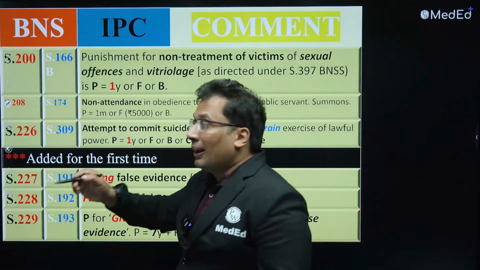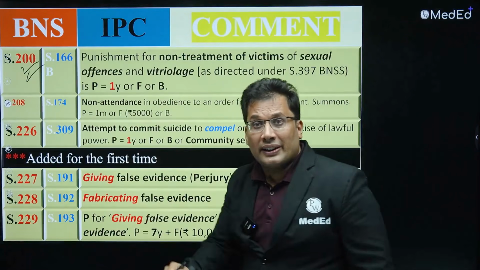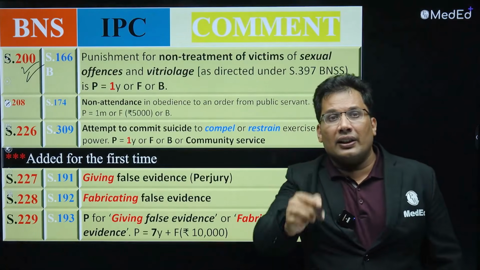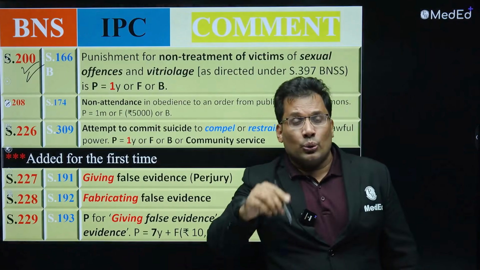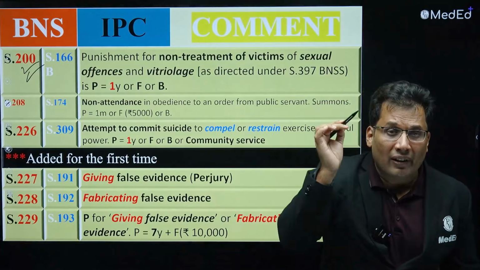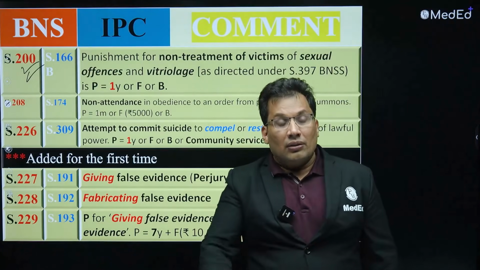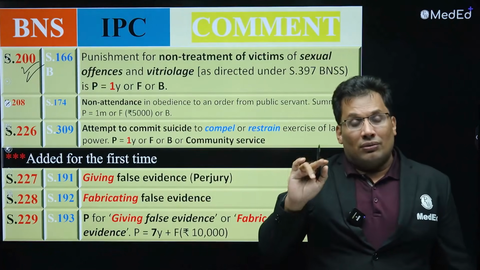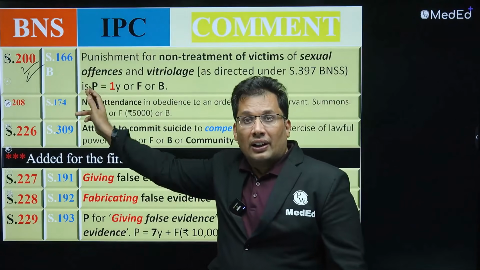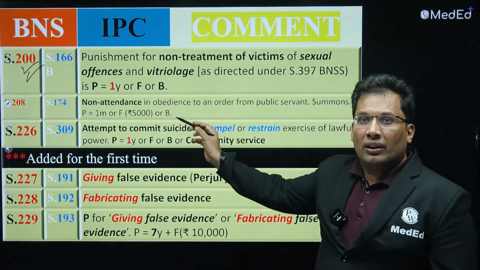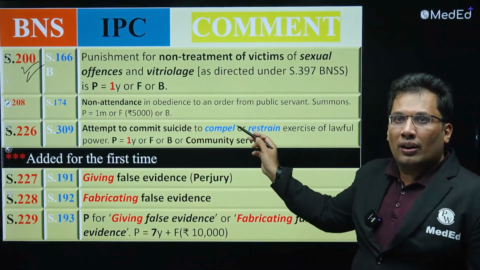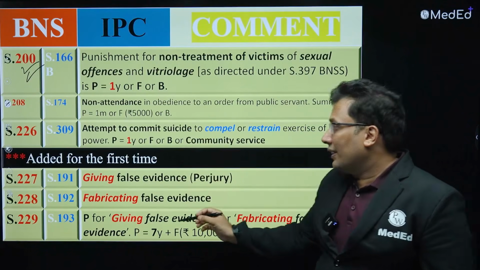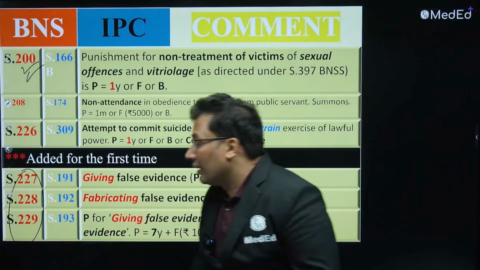200 can be asked. 200 is basically punishment for non-treatment of victim. It is clearly given in 397 BNSS. In any case of survivor of rape, you must treat first. Government hospital or private hospital, you first treat. It is a medico-legal emergency. If it is not done, 200. 208, non-attendance in obedience to an order from a public servant. Don't worry about this. 226, don't worry. 227, all three are important, related to perjury.